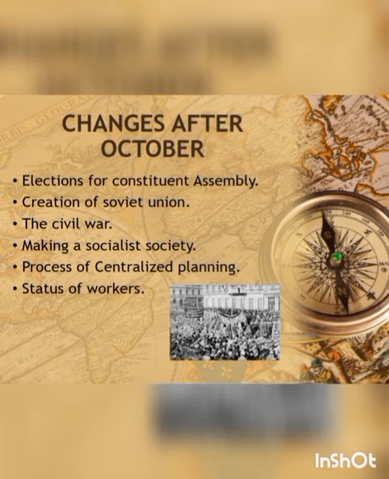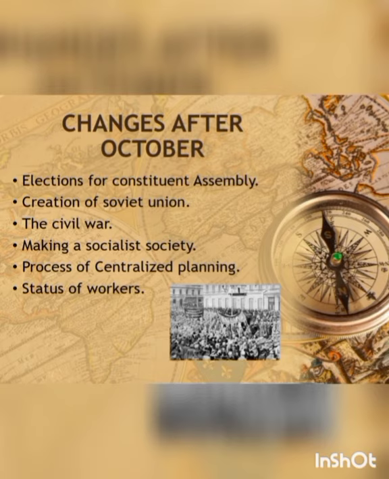Let's see what were the changes that occurred after the October. The Bolsheviks nationalized the banks and industries in November 1917. They declared land as a social property and allowed peasants to control land of nobles, the church, and the Tsar.